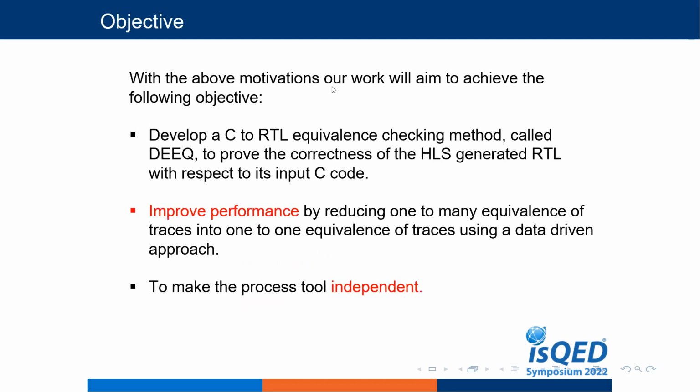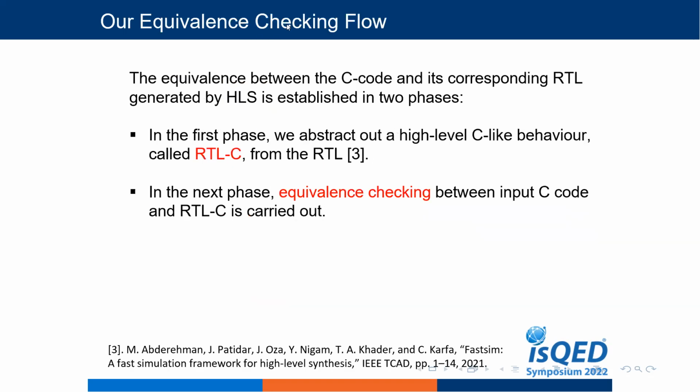So with the above motivation, our work aims to achieve the following objective: develop a C to RTL equivalence checking method called DEEQ to prove the correctness of the high-level synthesis generated RTL with respect to its input C code. Then we use techniques like merging compatible traces and a data-driven approach to improve the performance of our tool and to make the process tool independent.